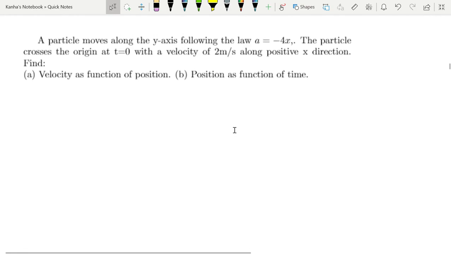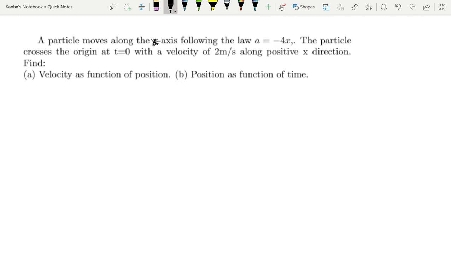Let's take a look at this equation with this question. It's given a particle is moving along the y-axis. Sorry, it's the x-axis. I'll correct this. A particle moves along the x-axis following the law a is equal to minus 4x. The particle crosses the origin at t is equal to 0 with a velocity of 2 meters per second along the positive x direction. The question asks us to find what is the velocity as a function of position and